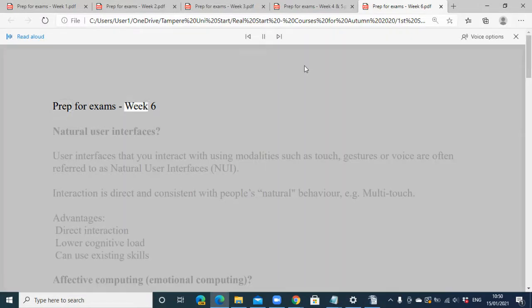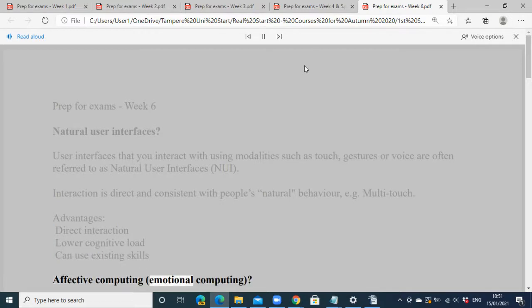Prep for exams, Week 6: Natural User Interfaces. User interfaces that you interact with using modalities such as touch, gestures, or voice are often referred to as natural user interfaces, NUI. Interaction is direct and consistent with people's natural behavior, for example multitouch. Advantages: direct interaction, lower cognitive load, can use existing skills.